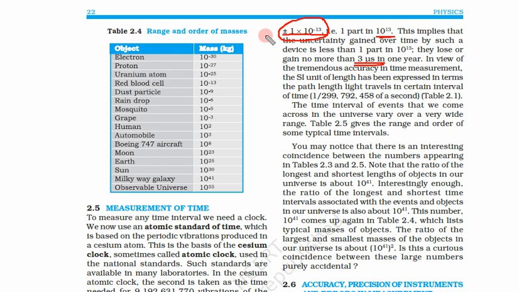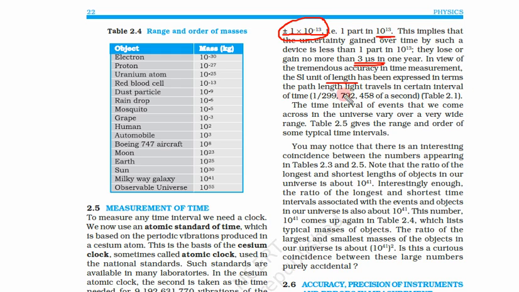Now once we have created clocks that are so accurate, with only 3 microsecond difference in 1 year, what did we do? We expressed length in terms of time. How did we do that?